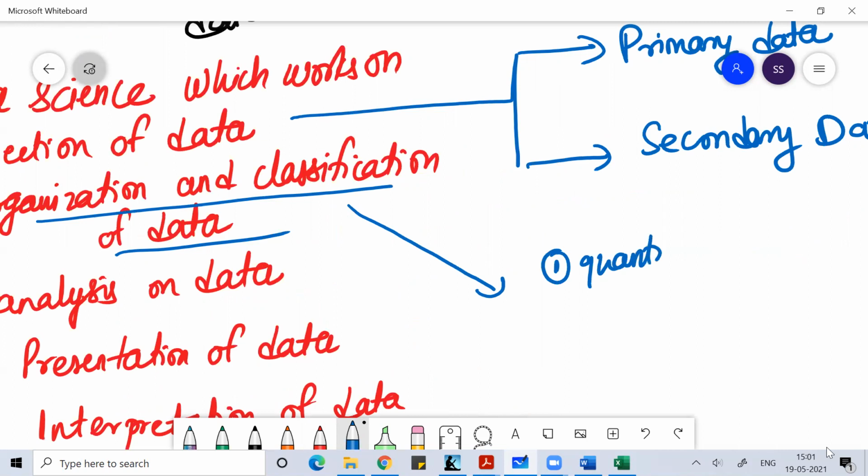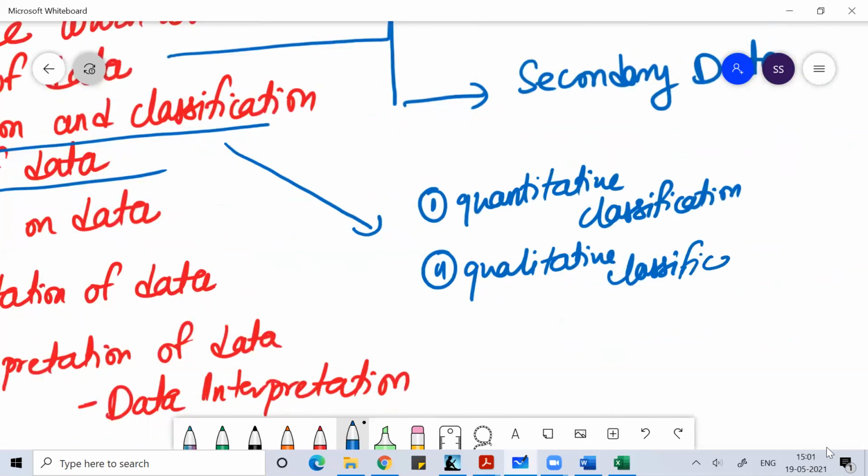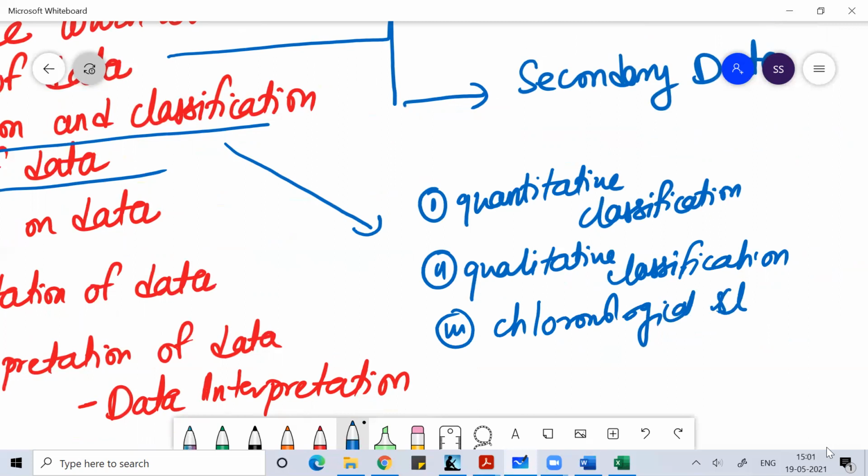We can use quantitative classification, qualitative classification, chronological classification, and then geographical classification.